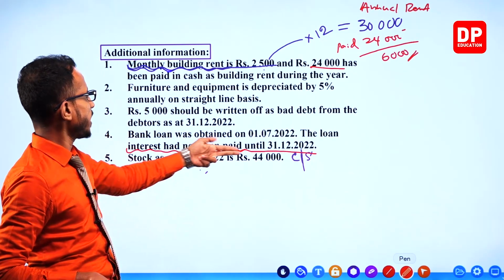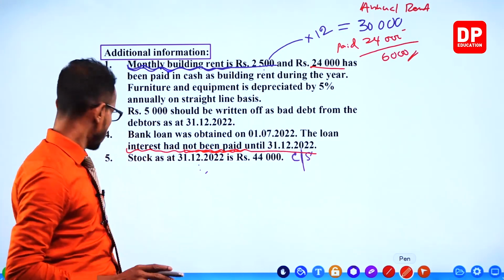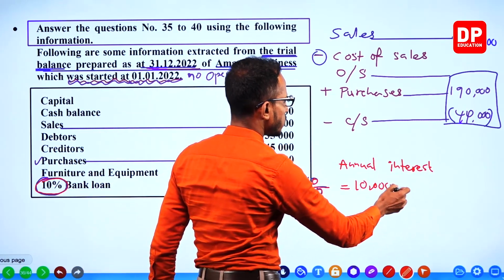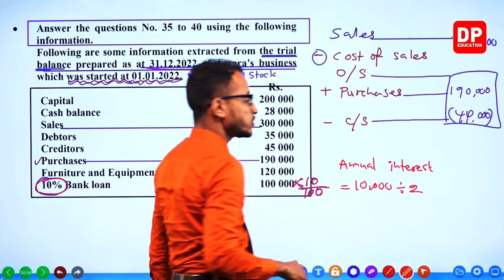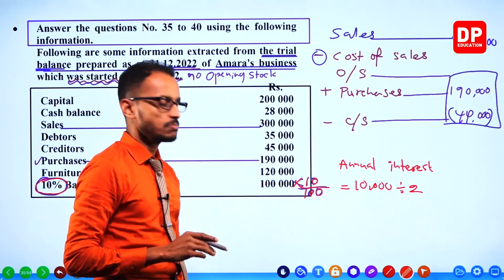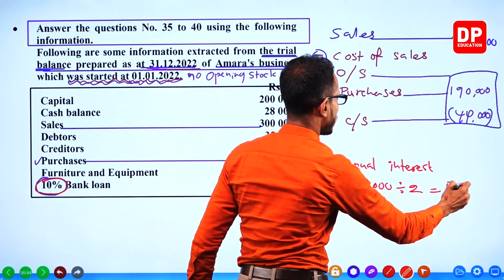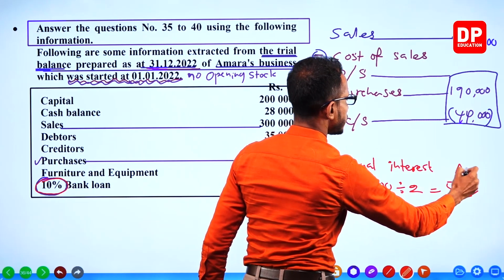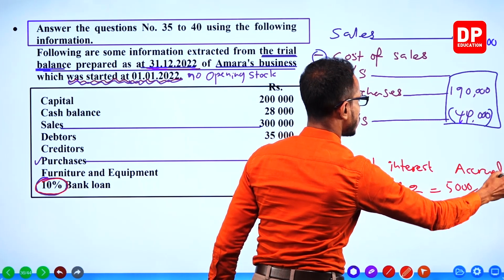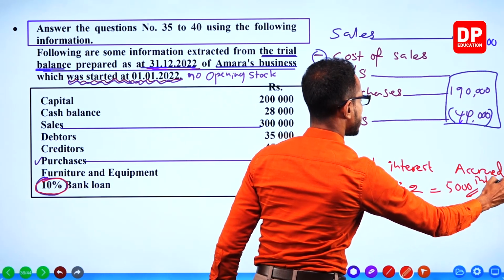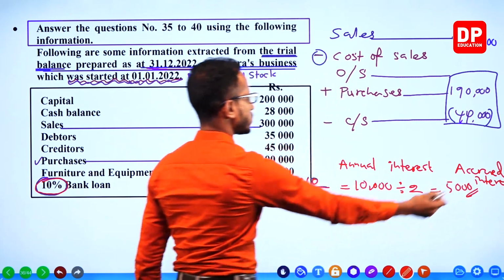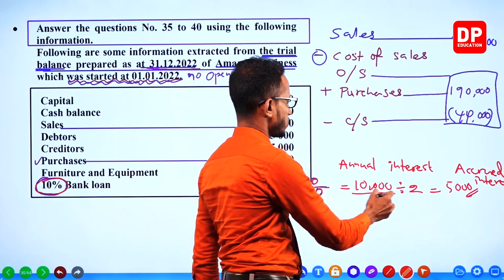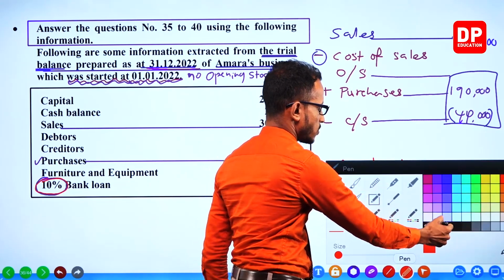Interest had not been paid until 31st December, but we only pay 6 months of interest, which means you divide the annual interest by 2 to take half of the year, that is 6 months. Annual interest is 10,000, and the accrued interest, which is not paid, is 5,000.